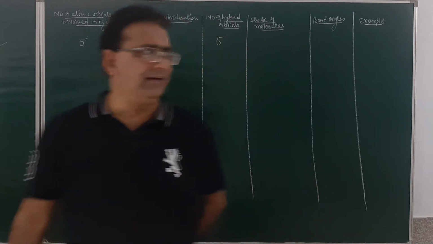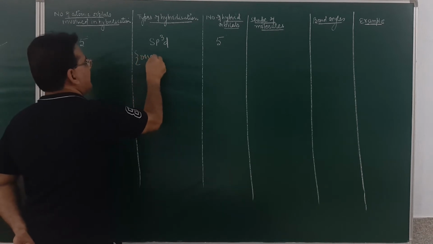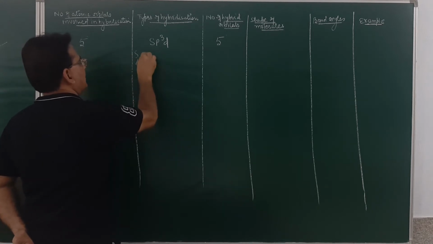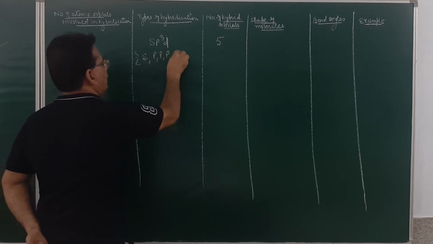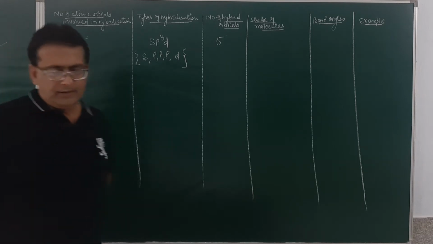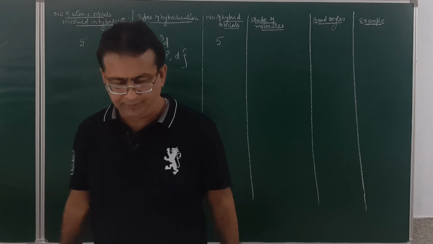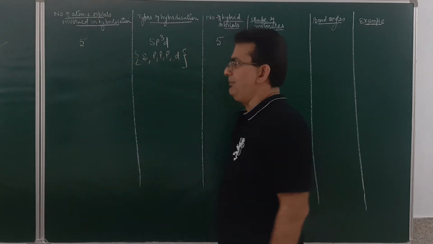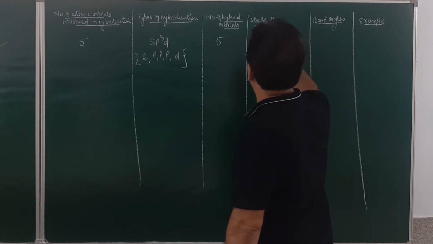So in this case, there will be 1s, 3p and 1d atomic orbitals participating. Now in sp3d type of hybridization, geometry will be trigonal bipyramidal.